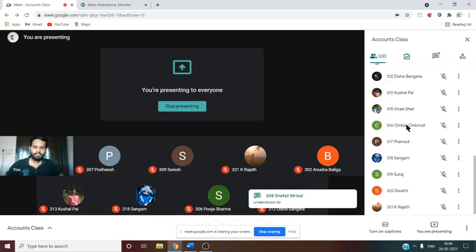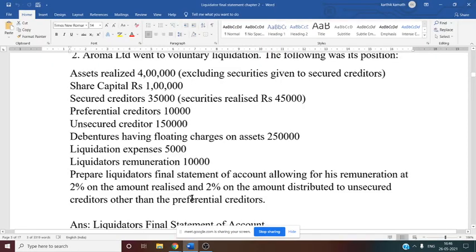So now let us see the second problem. Problem number 2. Here we need to see this problem carefully. Aroma Limited went into voluntary liquidation. The following was its position.